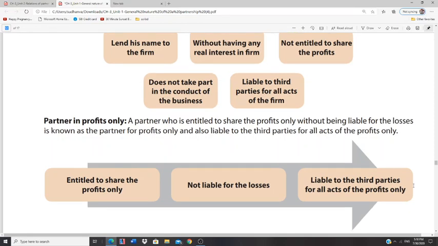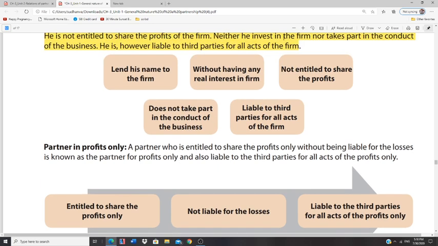The next one is partner in profits. Here, usually, this particular partner comes into being. Here also, in case of a nominal partner, you can just go through this particular slide or point. That will be enough. Always remember, he gives his name to the firm. Yes, there will be a partnership agreement, but he will not have any real interest, or he is not entitled to share profits of the firm. At the same time, he does not participate in the conduct of the business, but he is liable to third parties of the firm.